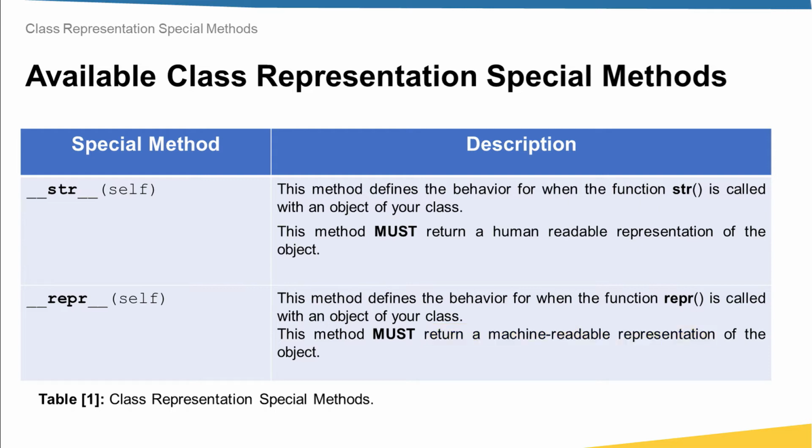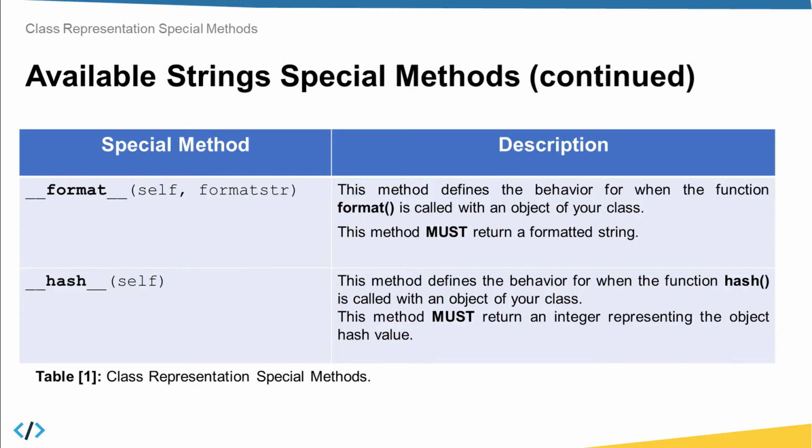What I mean by machine-readable, we will see in the code session, but simply it's a string that if you convert it into code, you can use it to define an object from your class. And usually, we regenerate the same object. There are other methods, like for example here, we have __format__, which defines the behavior when the function format is called, and there is __hash__, which defines the behavior when the function hash is called. Usually, the two most common methods are __str__ and __repr__.